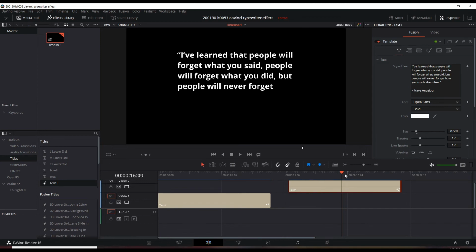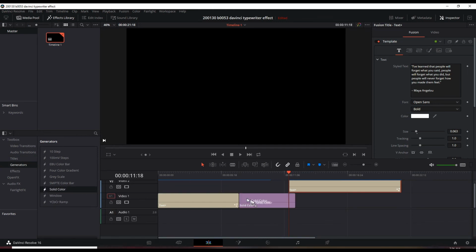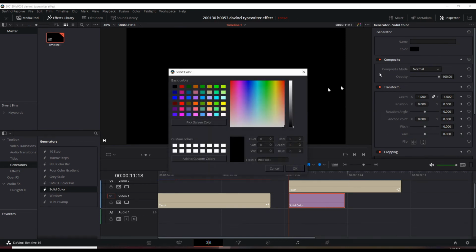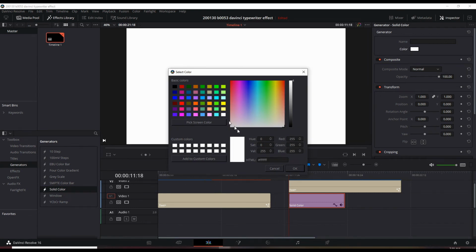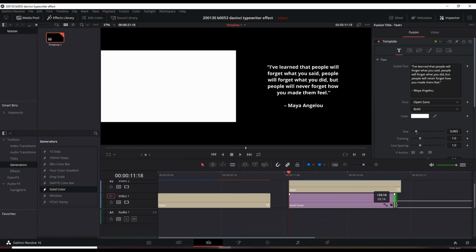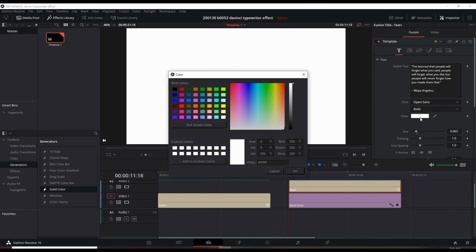And what we're going to do here is create a white background here. And it's easily done by going to Toolbox, Generators, Solid Color. Drag that over and click this item. By default, it's black. Let's turn it white. Okay. And drag the right side to match the text. But we don't see any text here because the text is white. So let's click the text area and turn that to black.